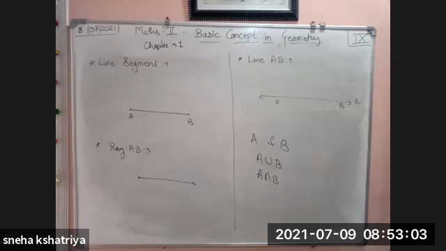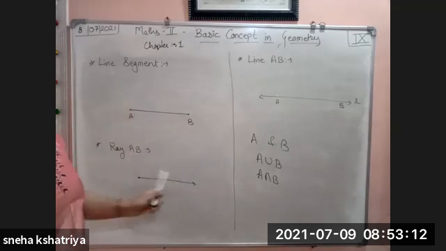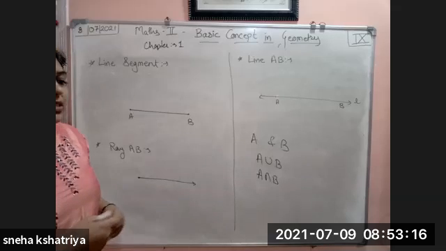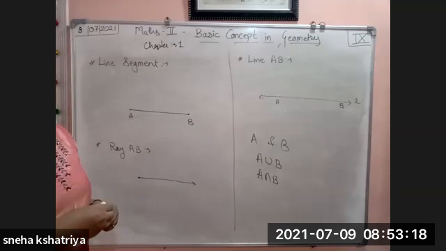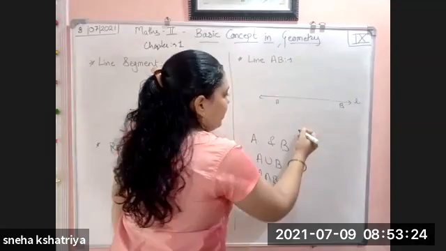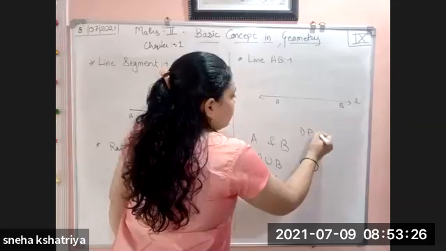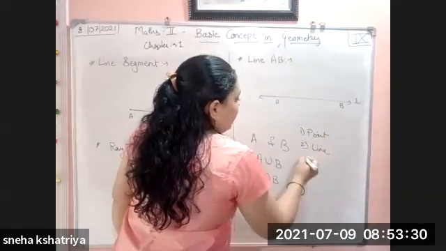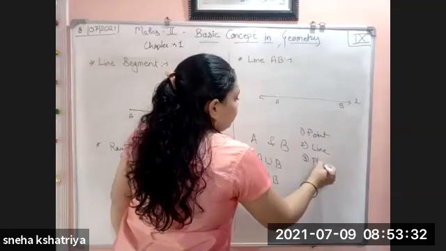Now let us describe a segment, ray, line as a set of points. All the definitions we have to learn are according to the set of points. Yesterday I told you the basic definitions of how a line is formed. There were three basic definitions: first is point, second is line, and third is plane.